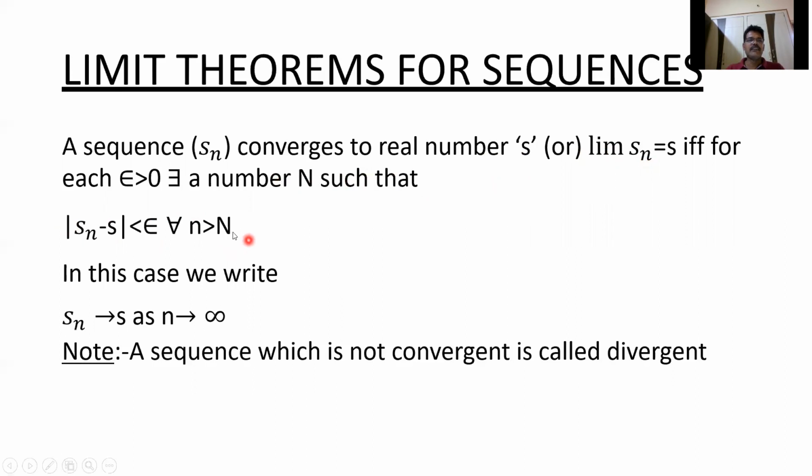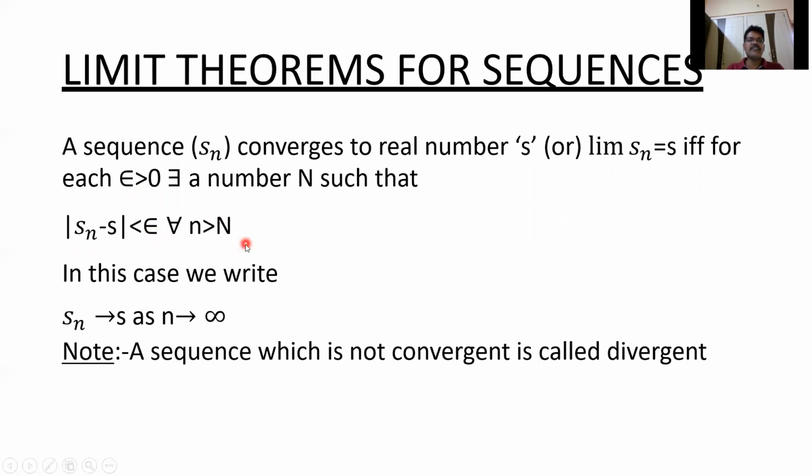However small epsilon is, for any epsilon greater than 0, you can get a number N such that mod Sn minus S is less than epsilon for all n greater than N. Suppose capital N is 9; then from the 10th term onwards, the difference between the term Sn and S is less than epsilon.